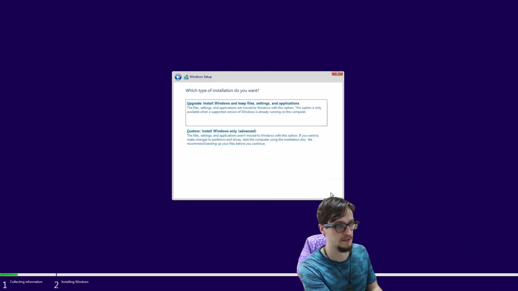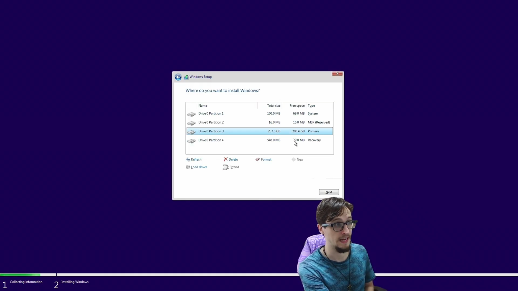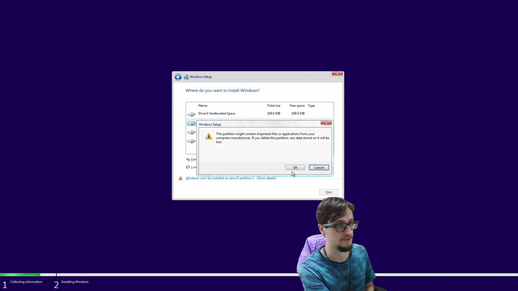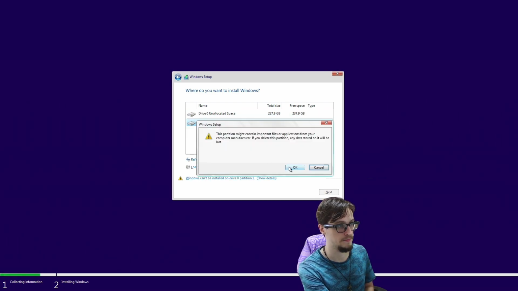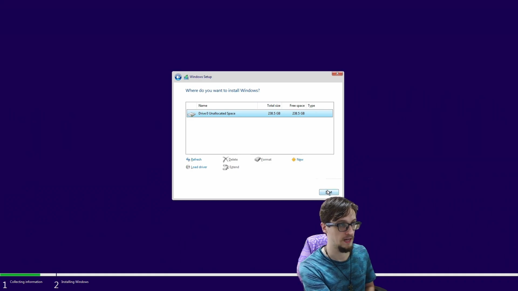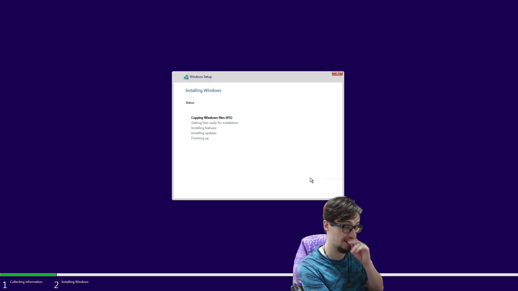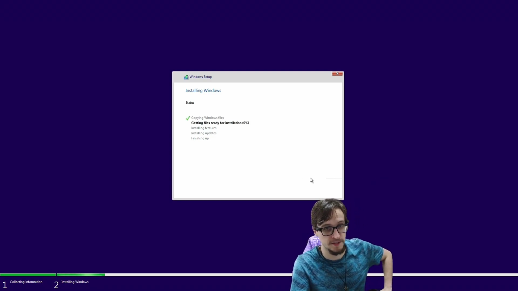Alright, I accept. Next, we're going to do an advanced install, and if you have anything, we're going to delete all the partitions on this drive. This one is just a salad rig already, so it doesn't matter that I'm deleting all this. So we have fresh unallocated space, and we've got the full drive space ready. I'm going to click Next, and let it work its magic.